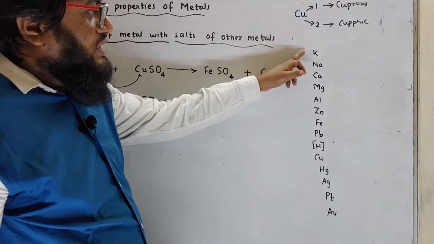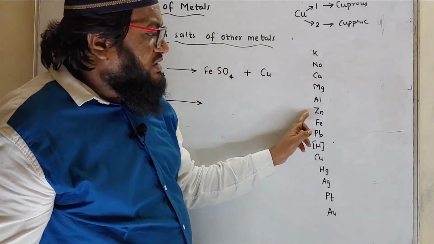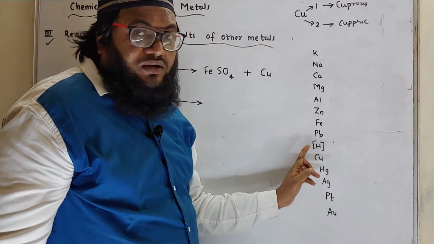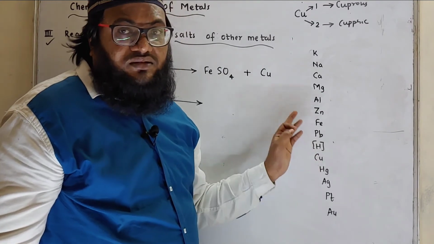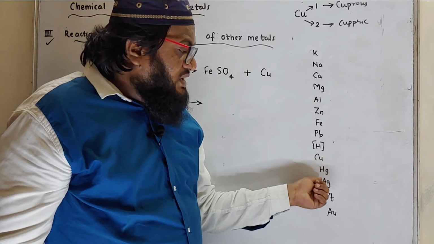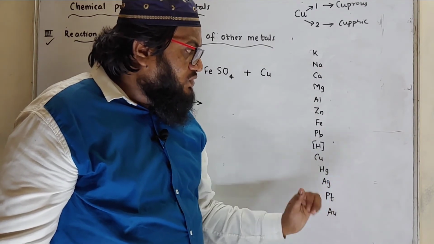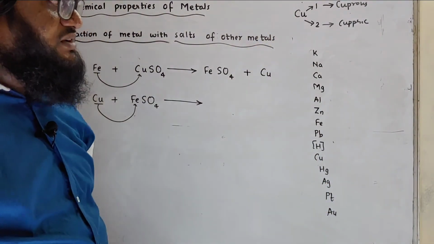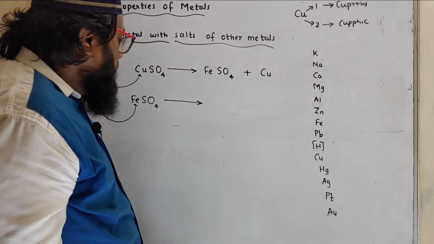So potassium, sodium, calcium, magnesium, aluminum, zinc, iron, lead, hydrogen. It is a non-metal, but still it is placed in the reactivity series because it has some properties of metal. Copper, mercury, silver, platinum, gold. So this is the reactivity series. This is a ranking. You can check it out.